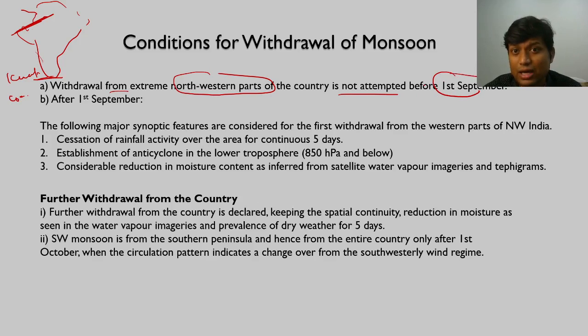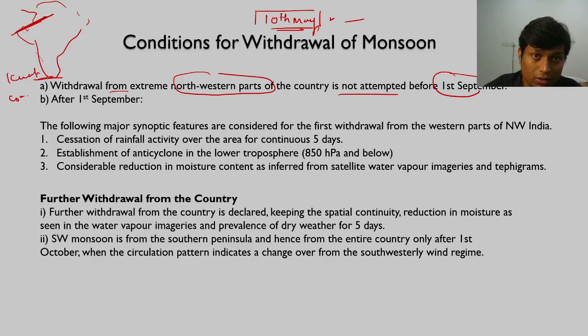So earlier we have seen that when we were discussing the onset of monsoon, there is a cutoff date, that is 10th of May. So whatever rainfall we are observing, we are observing only after 10th of May. If after 10th of May there is rainfall, we will observe it, and only then will we see whether onset of monsoon conditions are met or not, right? So that is for onset of monsoon.